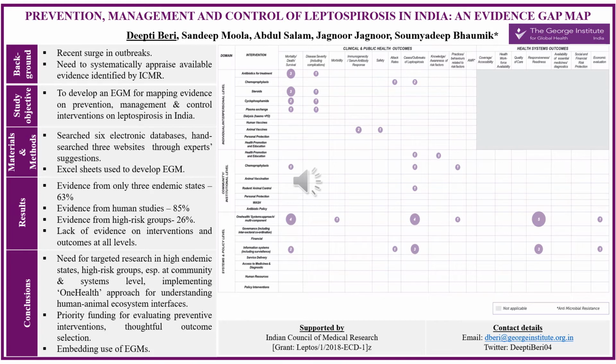We also found that predominant human subgroups involved hospitalized patients, general populations, which was followed by agricultural workers, with only 26% of human studies including other high-risk groups such as dairy and animal caretakers, sanitation workers, healthcare workers, and tribal population, which definitely calls for need for multi-sectoral approaches and collaboration between different departments to develop targeted interventions for these high-risk groups.